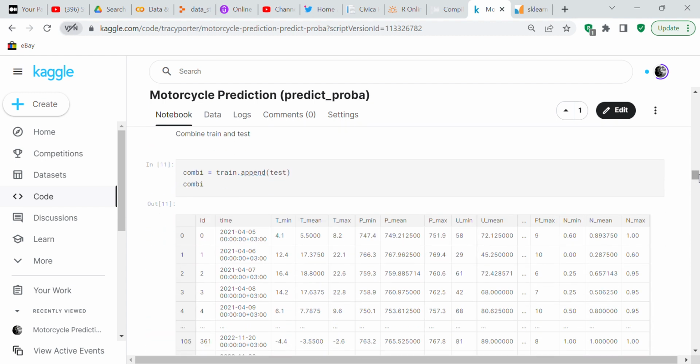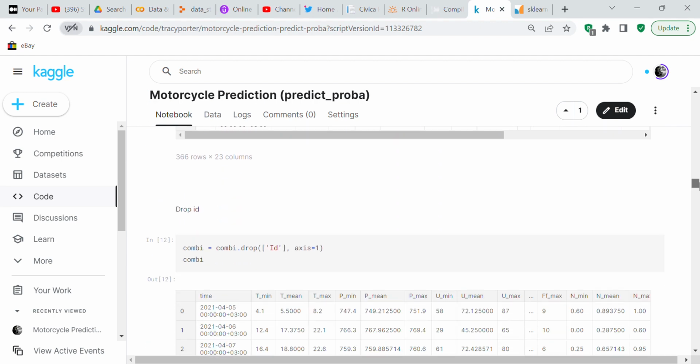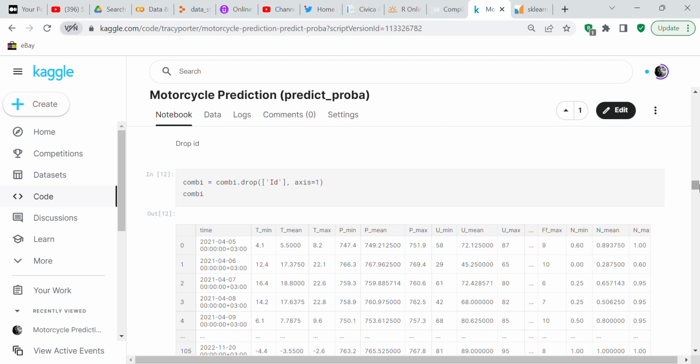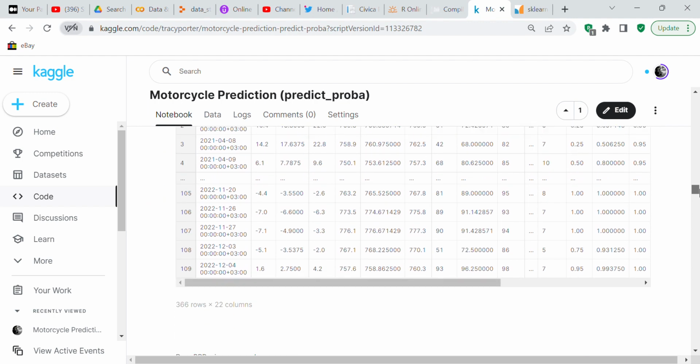Now we're going to combine our train and test file. Combi equals train.append test. So you can see now we've got one big file called Combi of 366 rows and 23 columns. Now we're going to drop the UID because the UID is not necessary because all of the rows are identified by the index.